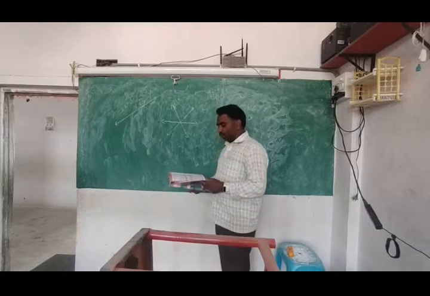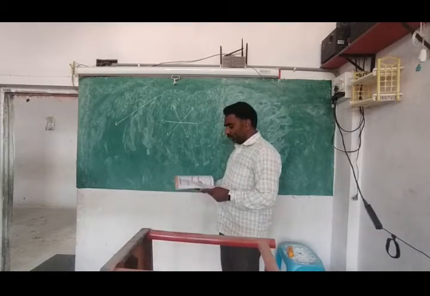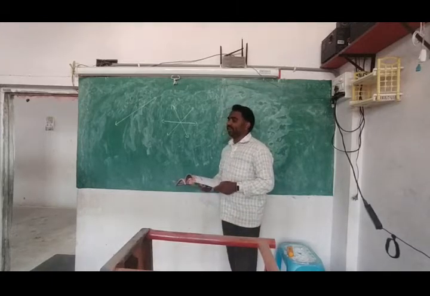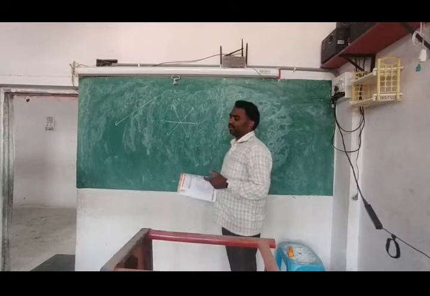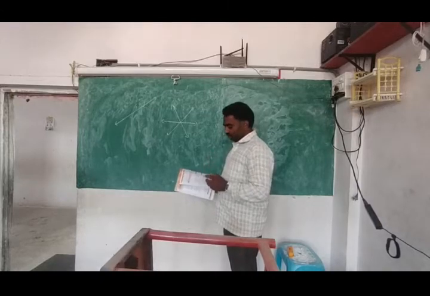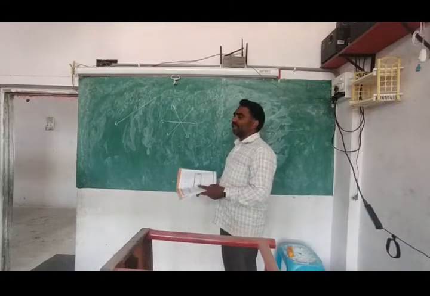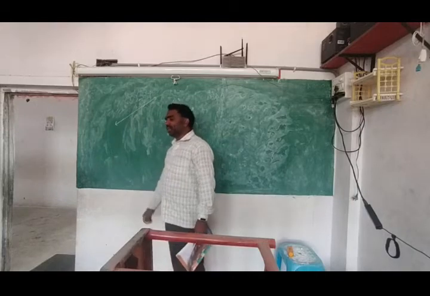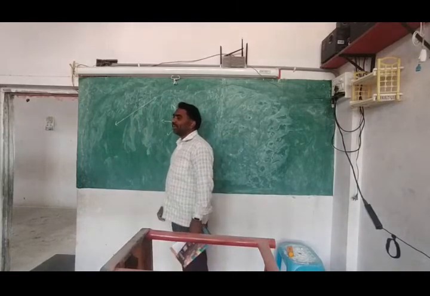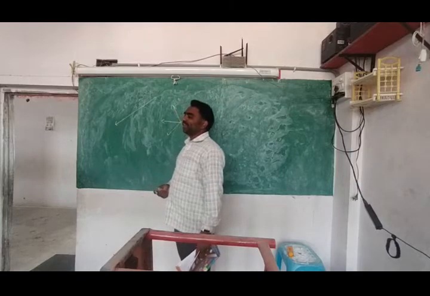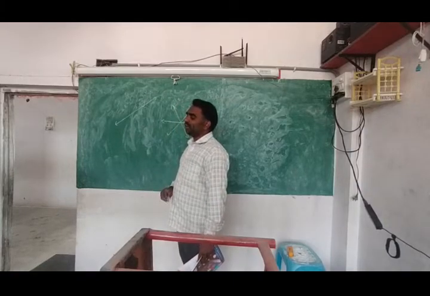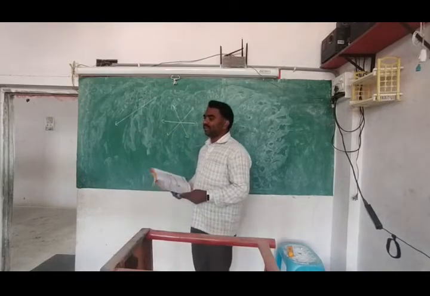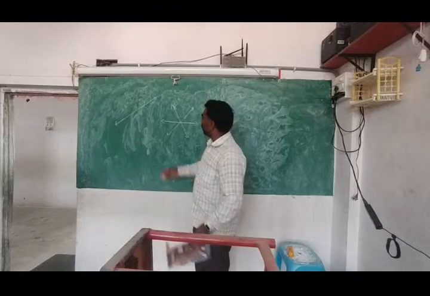So next, the fourth question. Which of the following has a definite length? Definite means exact. Exact length. Which is having exact length? Does the line have exact length? Exact means, can you measure it? No. If you can measure, that is called exact length. Without measuring, it is not called exact. Can you measure this? You can't. That's why a line does not have the exact length. And point, can a point have the exact length?